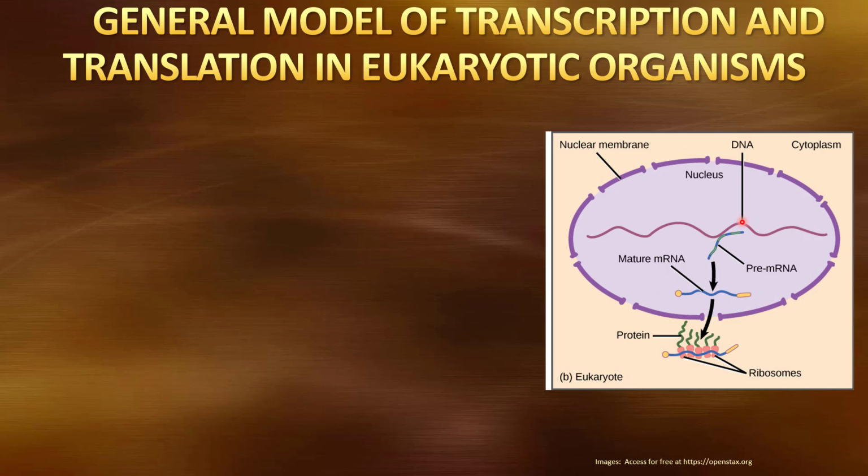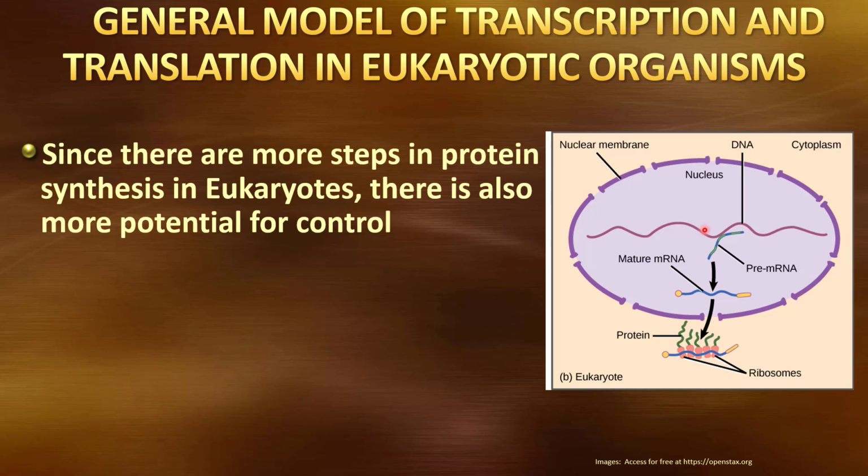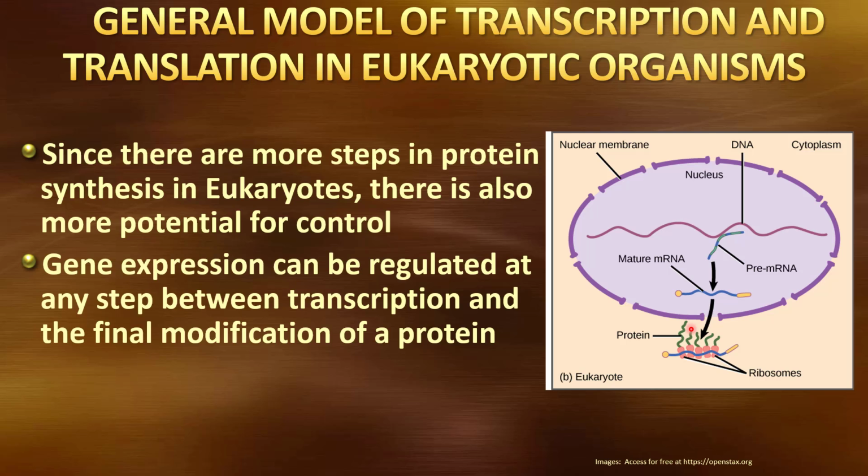In eukaryotic cells, we have a lot of different steps here. There's so many more steps in eukaryotic cells than there are in prokaryotic cells. We can control each one of those steps. There's many points along this pathway in eukaryotic cells where we have points of regulation.